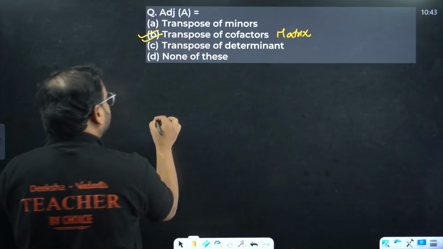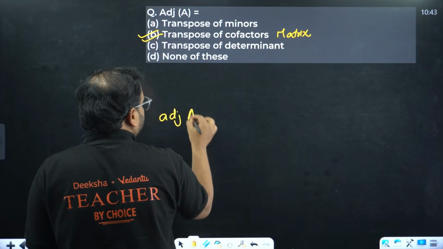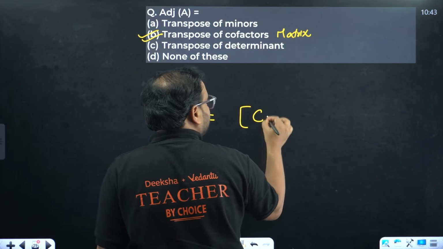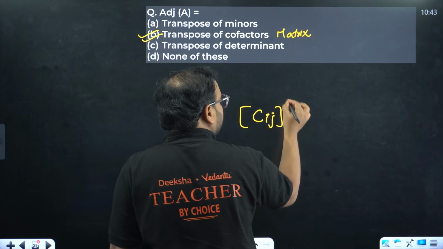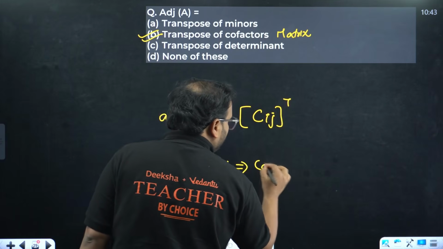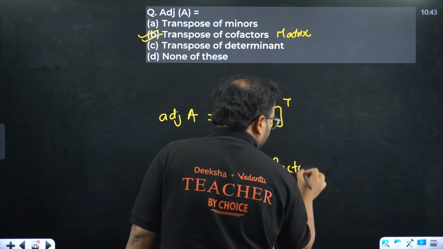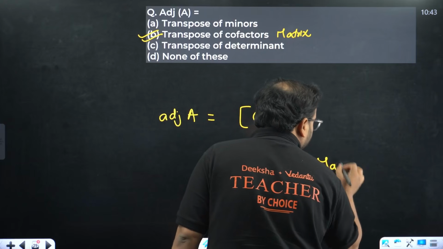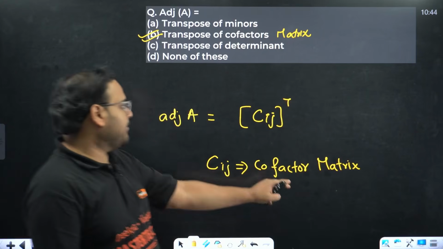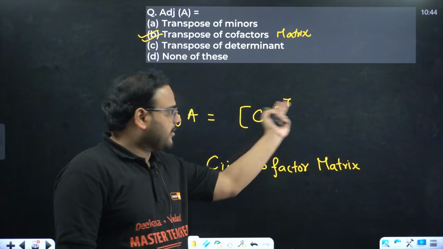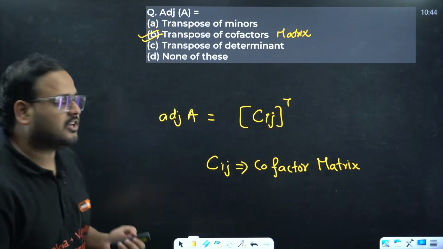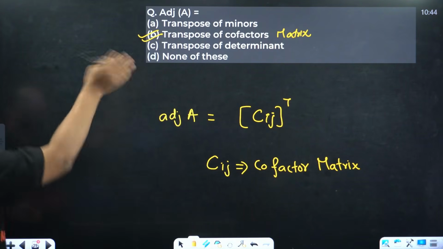Okay, so if you're writing adjoint of A, what is this? If I want to write it in the form of Cij, I'll write Cij transpose, where Cij represents what? Cofactor matrix. Makes sense? Cij is the cofactor matrix. Adjoint of A is the cofactor matrix taken as transpose. Usually we write it as Aij also, but just to create a differentiation, I have done it over here. Okay, transpose of cofactors, correct.